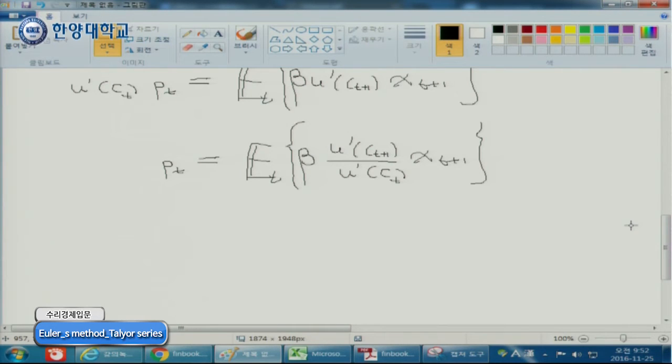It tells you what should be the price of the stock. It tells you the stock price, right? Suppose there is a contract, a stock that pays X_{t+1} tomorrow. Its price should be P_t in equilibrium, right? In the previous case, we assumed P_t is given and we determined C, the consumption schedule.